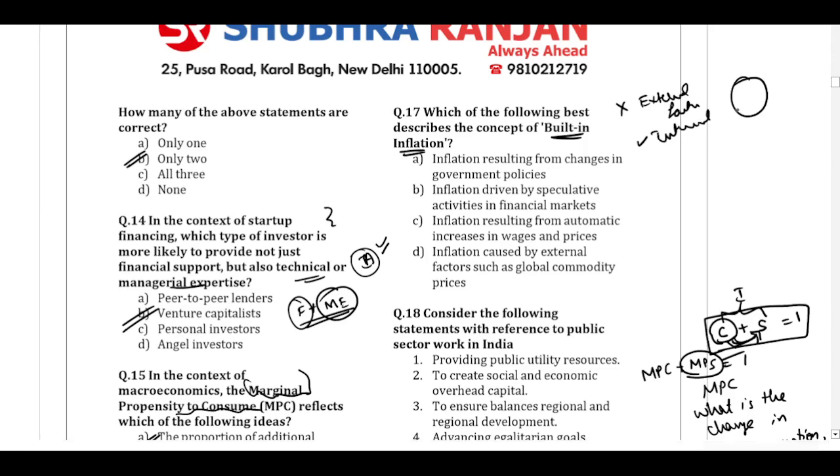So let us look at the options here. Inflation resulting from the changes in the government policy. So if the inflation in the economy will change because of the government factor, that will be the external factor. Inflation driven by the speculative activities, that is also not right. Inflation resulting from the automatic increase in the wages and prices. So this is the inbuilt factor.